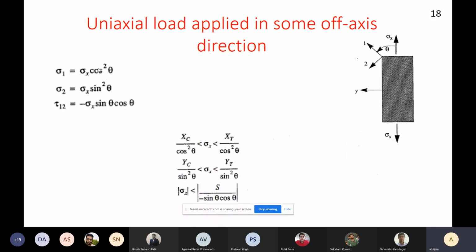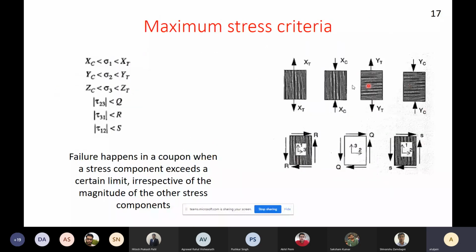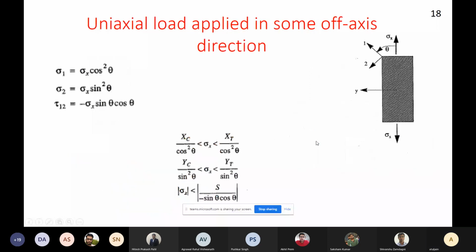So what we'll do, imagine now that this data is given to you. All these tests were done. So Xt, Xc, Yt, Yc, P, Q, R, S, everything is given. Xt is basically the X in the slides that we have used so far. Xc is X prime. I have just taken this figure from the book by Herakovich, who uses a slightly different nomenclature, but they mean the same thing. Now the problem is that data is given to us, but my coupon is subjected to uniaxial stress at an angle theta with respect to the fiber direction, that is 1. Okay, so how do we do it?